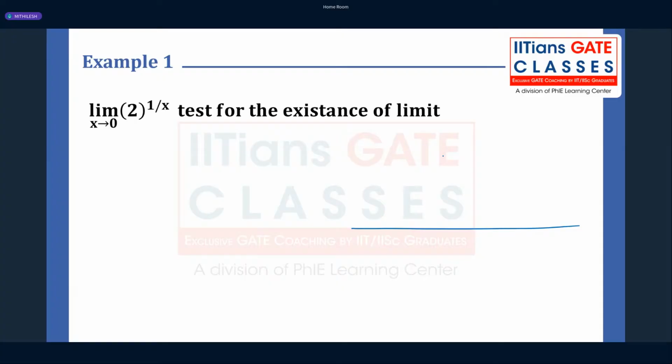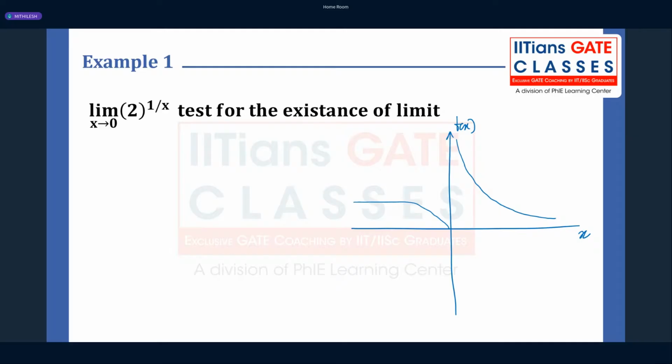If you try to draw the diagram, it will look something like this. This is the value of x, and you are plotting f of x. Something like this you are going to get.